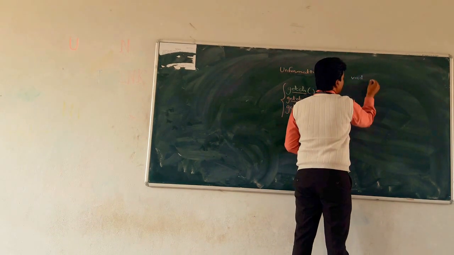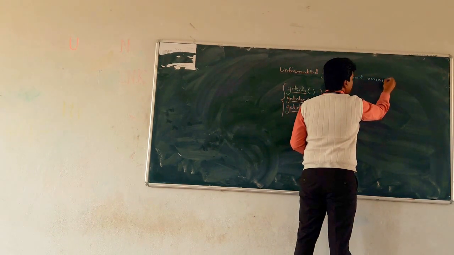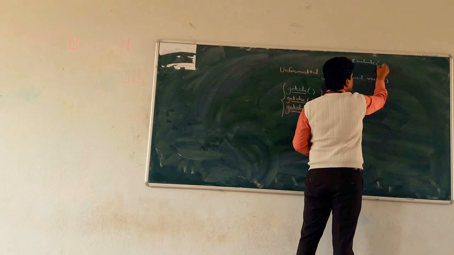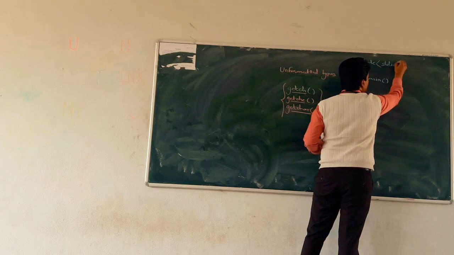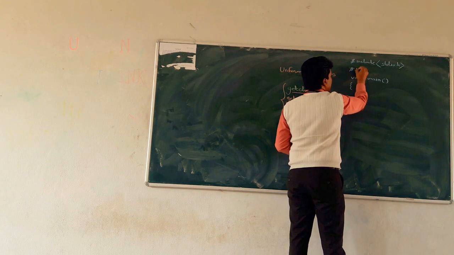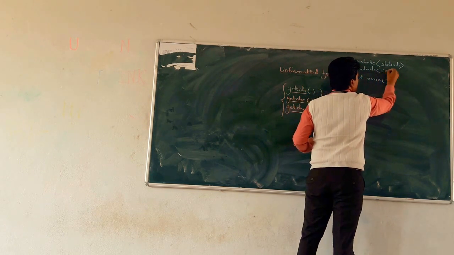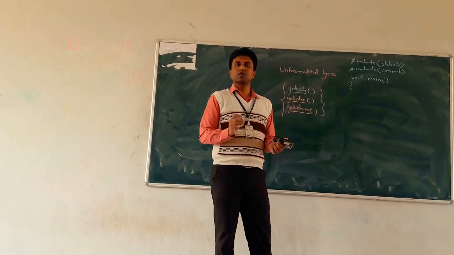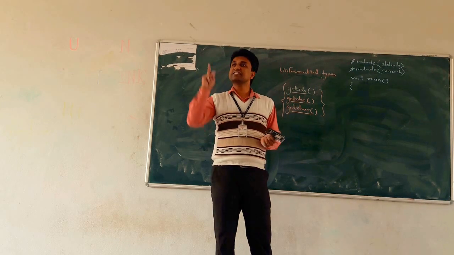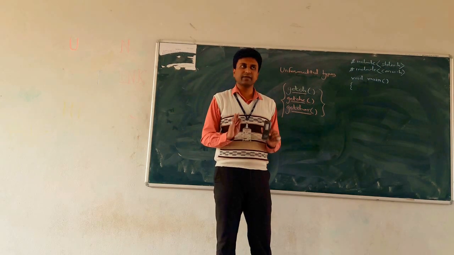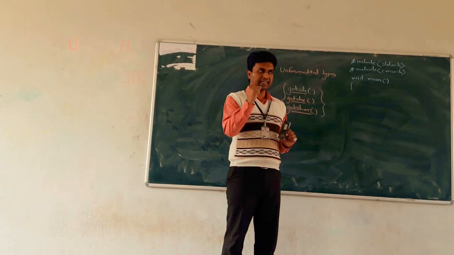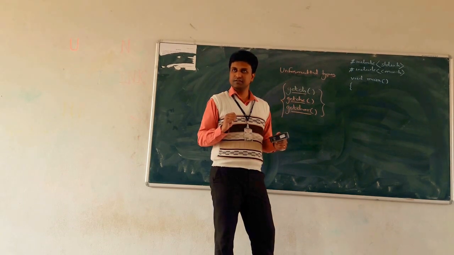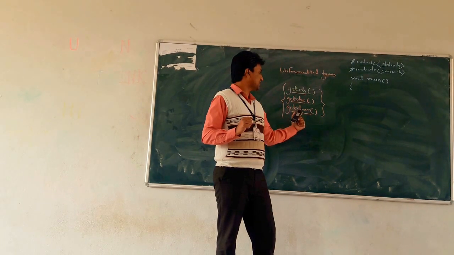So start from void main. Before that, include the basic two header files, that is #include <stdio.h>, and the second one #include <conio.h>. First include that. After that start with the main function. Okay, so first we scan a single character and display it on the console. That is our aim. What is our aim? Scan a single character and display it on the screen using first getch. Okay, getch. After that getche and getchar.